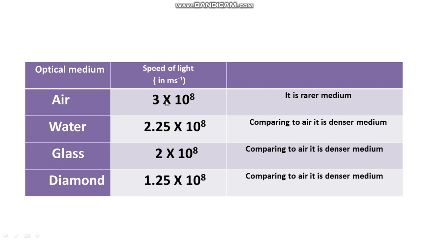In air, the speed of light is more, so we can say it is a rarer medium. When we are comparing air and water, the speed of light is less in water, so water is a denser medium. Again, when we are comparing air and glass, glass is a denser medium because the speed of light is less. When we are comparing air and diamond, diamond is a denser medium, right?